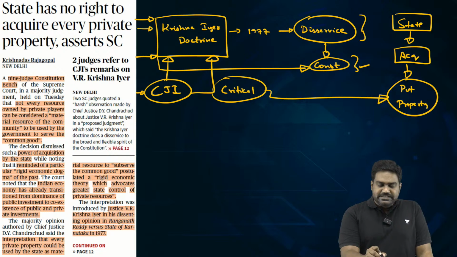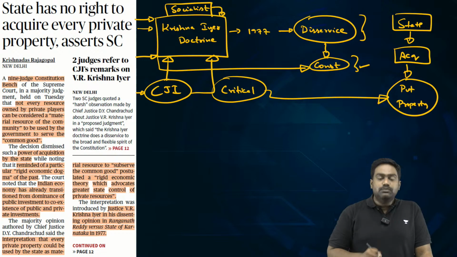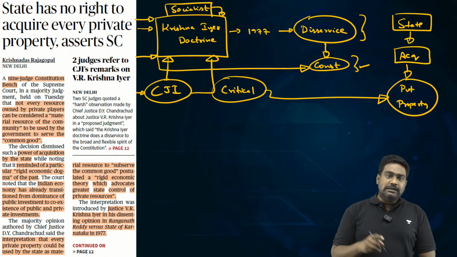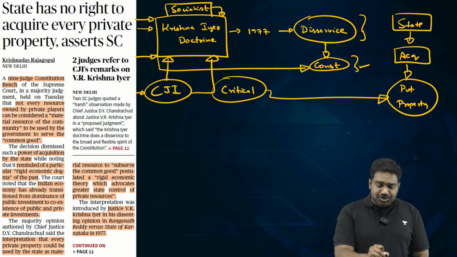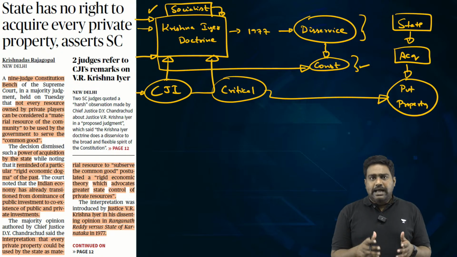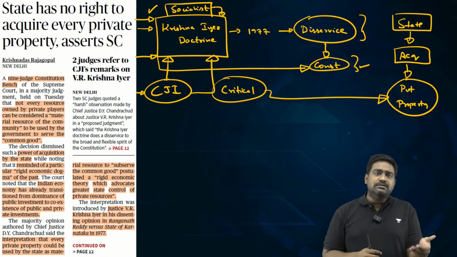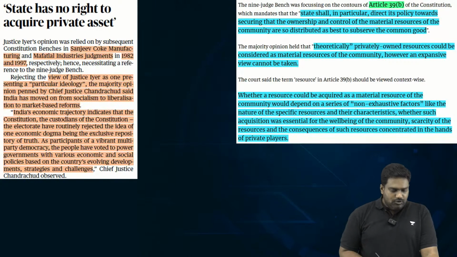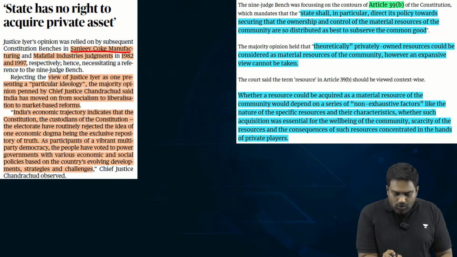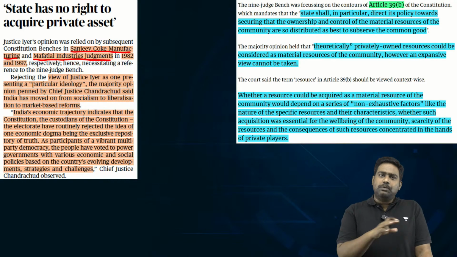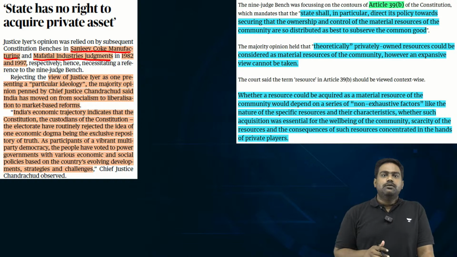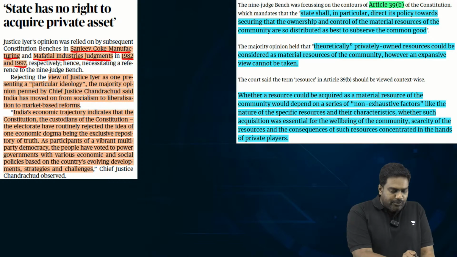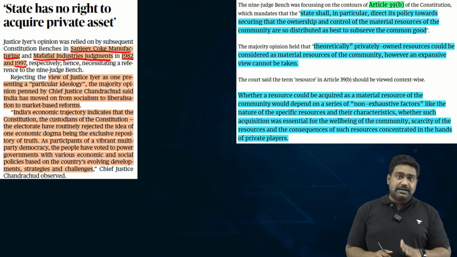Because the Chief Justice is missing the context in which Krishna Iyer would have laid down the doctrine back in 1977 under the Rangnath Reddy case. In fact, the Krishna Iyer doctrine became so widely accepted that it became the basis for many other judgments. For example, some of you might have heard about the Sanjeev Coke manufacturing case, the Mafatlal Industries judgment, which were all related to private property being acquired by the state, which was eventually challenged at the court, and rulings were passed in 1982 and 1997 respectively.